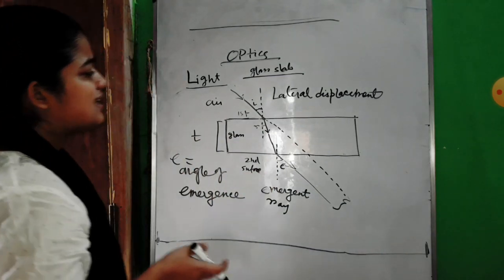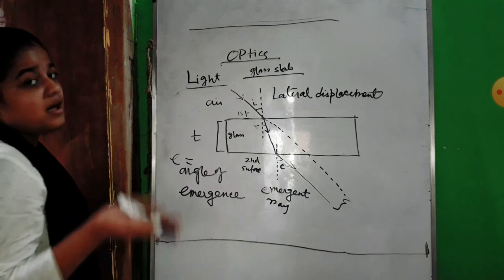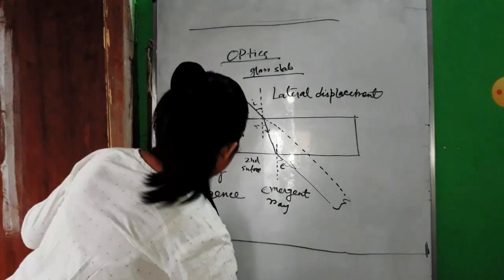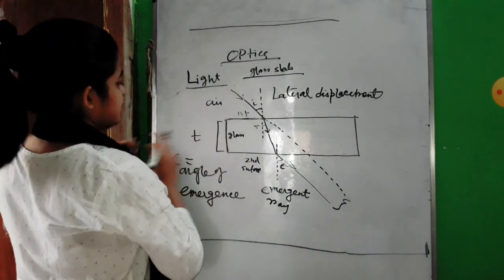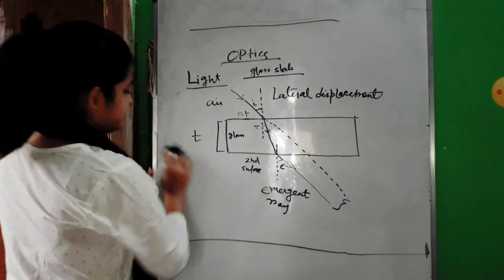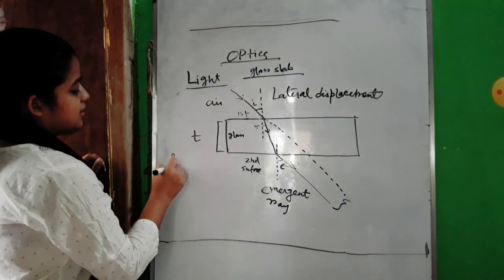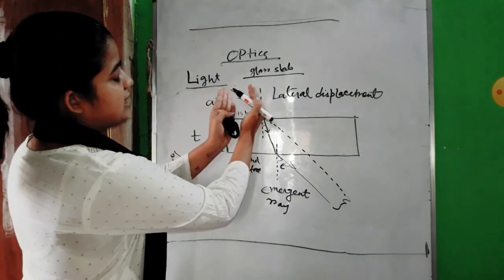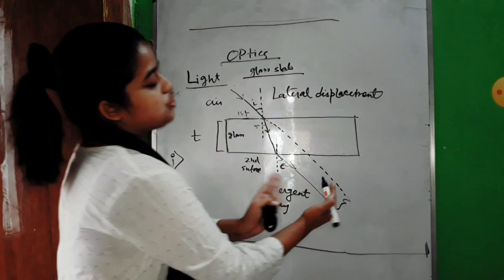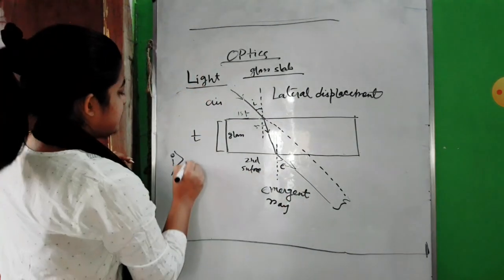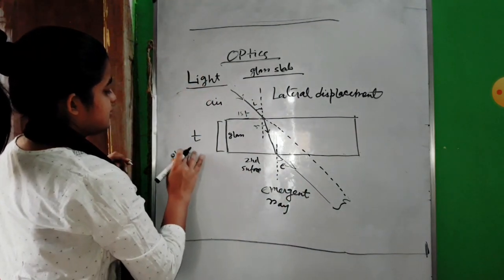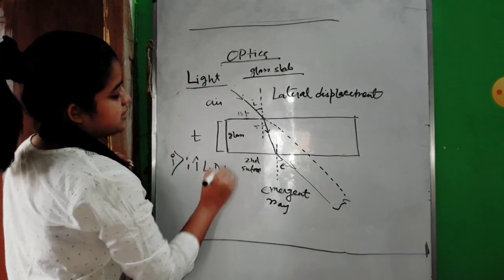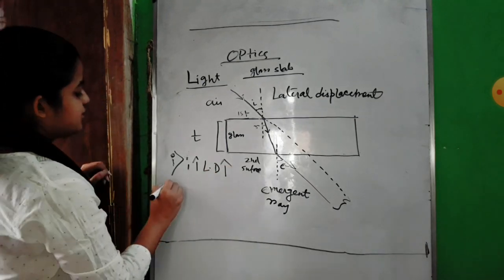And also this lateral displacement depends on some factors. What are the factors? The factors are, first, number 1, if the angle of incidence is large, if you increase the angle of incidence, then your shift will also increase. With the increase of angle of incidence, lateral displacement also increases.